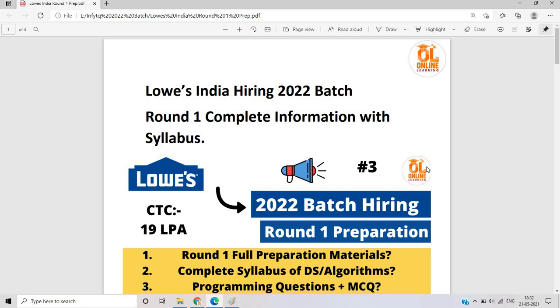If you are from the 2022 batch, just register for that challenge. This is a very good challenge, and the CTC is also good, and there is no percentage criteria.